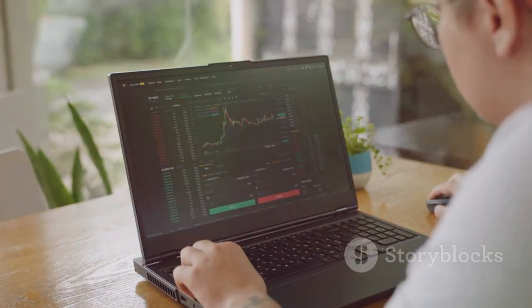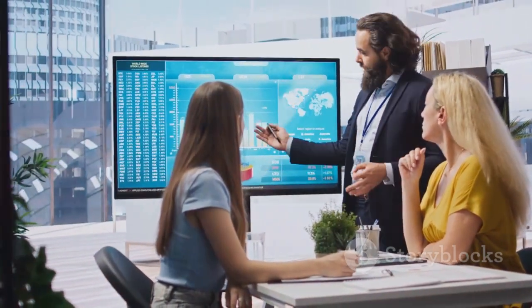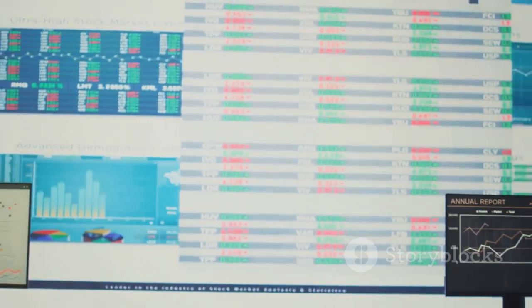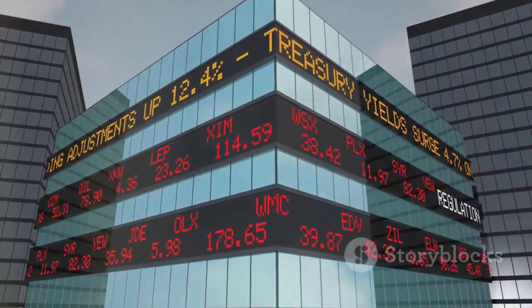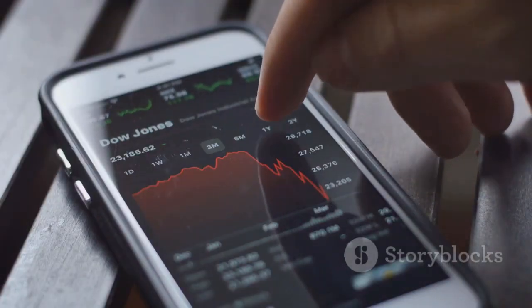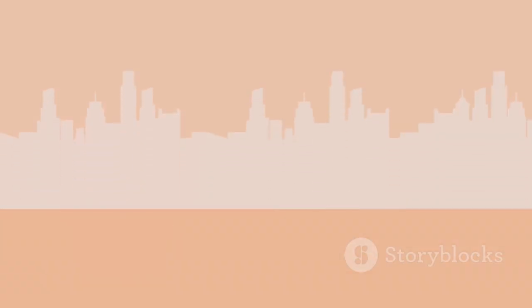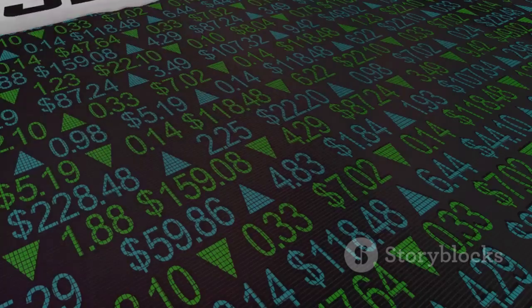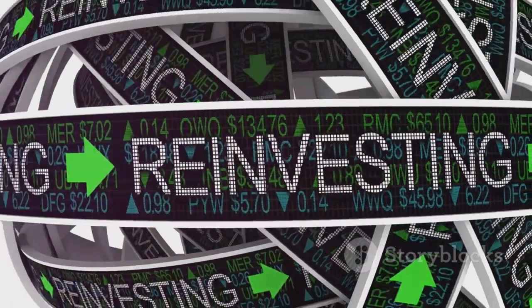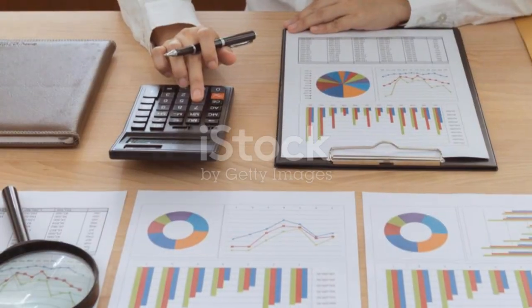As you monitor your mutual fund portfolio, you might notice that the original asset allocation has drifted from its intended target. This drift can occur due to varying performance among different asset classes. Rebalancing involves realigning your portfolio to its target asset allocation. This might involve selling a portion of your holdings in the outperforming asset class and reinvesting the proceeds in the underperforming asset. Rebalancing helps maintain your desired risk level and ensures that your portfolio remains aligned with your long-term financial goals.